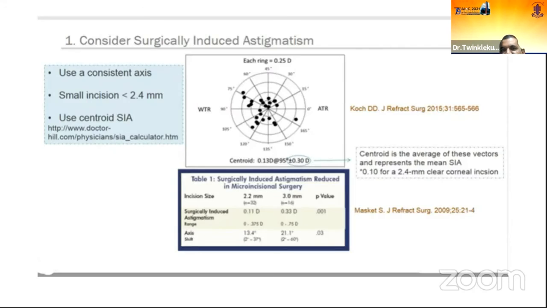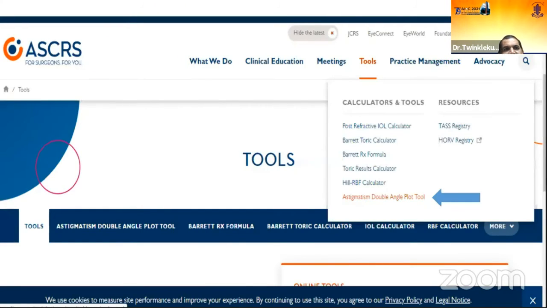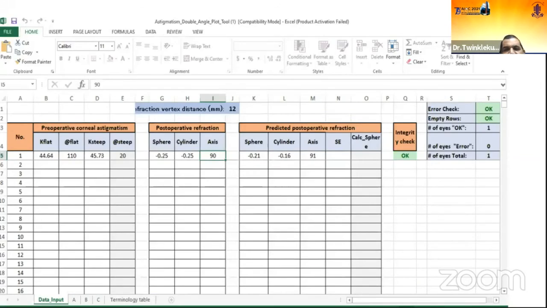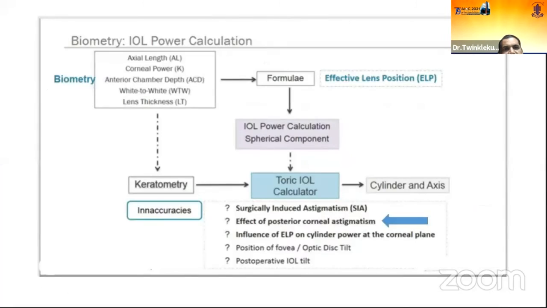The centroid is the average of all these vectors and represents the mean SIA value. So suppose your clear corneal incision is 2.4; your centroid value will be nearly 0.01. You can calculate your own SIA by going to the ASCRS website and using the astigmatism double angle plot. Put in all the data you were using for the SIA calculation, and in the same way you can calculate your centroid value.